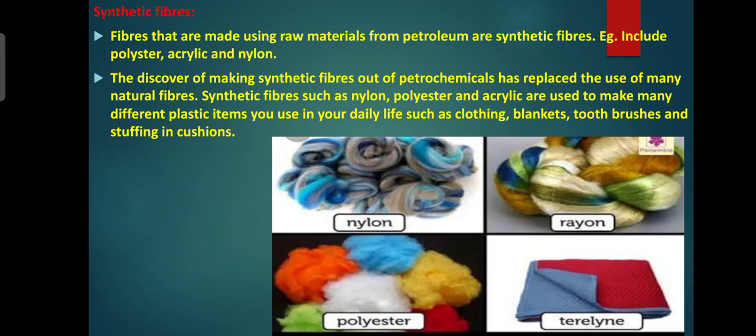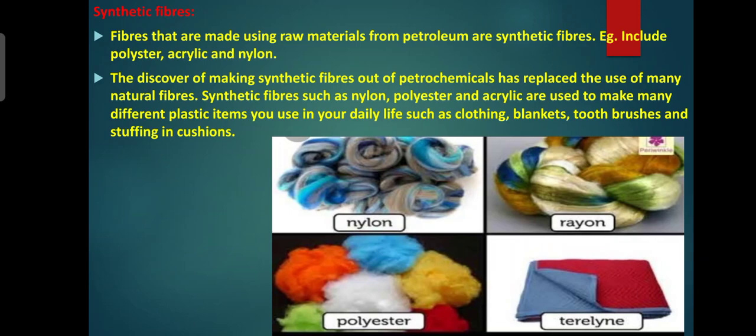Second one, nylon. We get the term nylon from the letters of New York and London. The term was coined in 1931. Nylon comes from coal, water and air. It's very lustrous, easy to wash and elastic. Nylon dries off quickly and maintains shape. It is used in things such as seat belts of the car, sleeping bags, socks, ropes, etc.